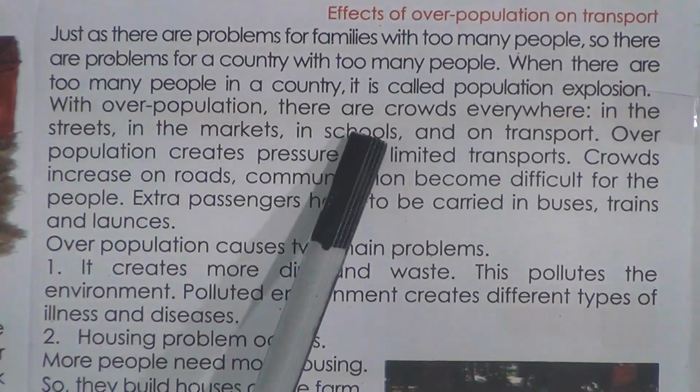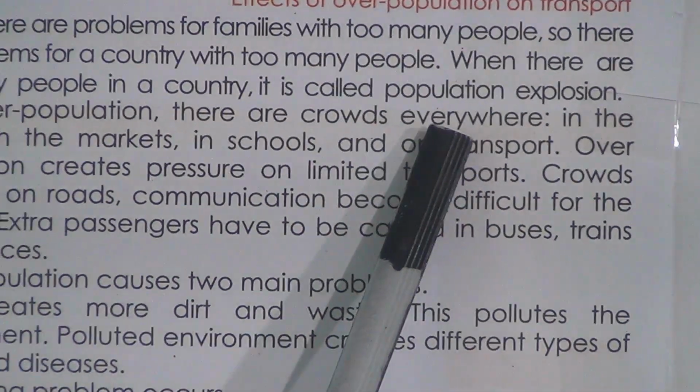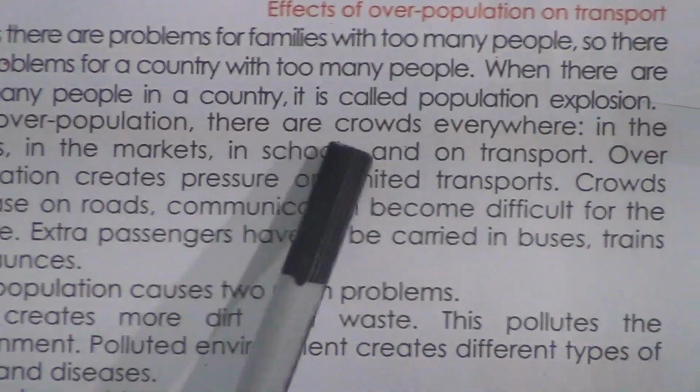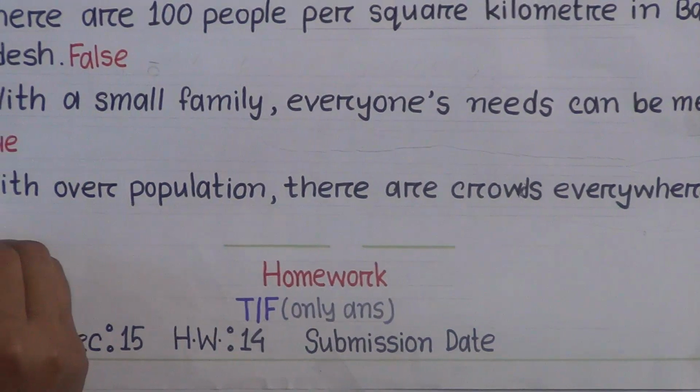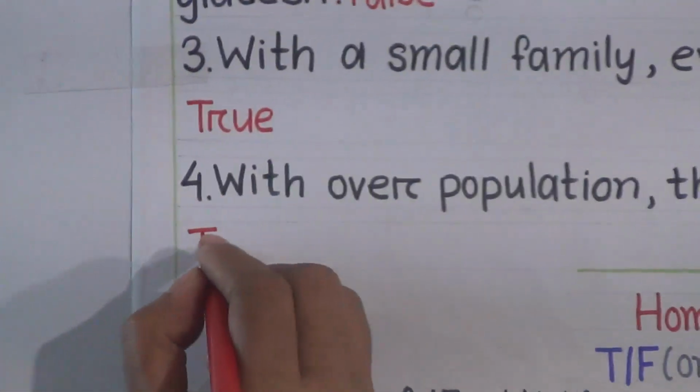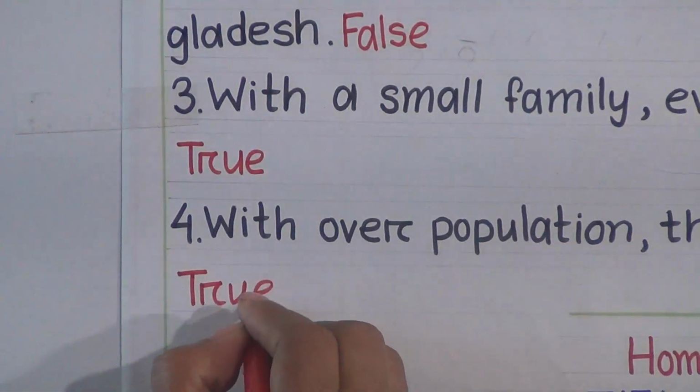Look here, there are crowds everywhere. With overpopulation, there are crowds everywhere. So this one is also a true statement. So we have to write here true.